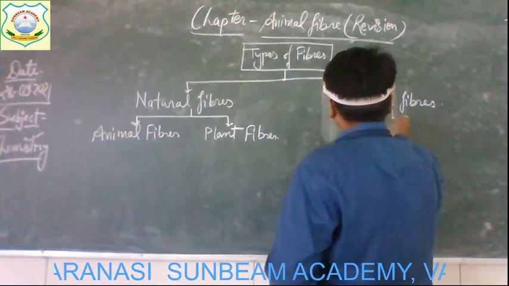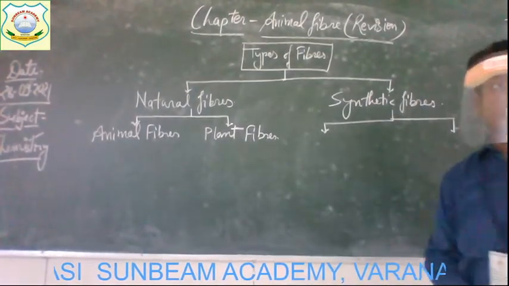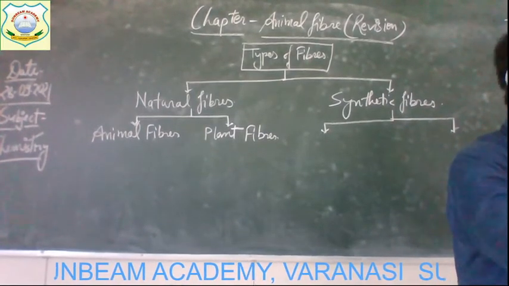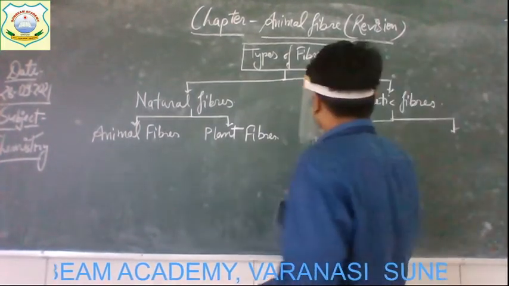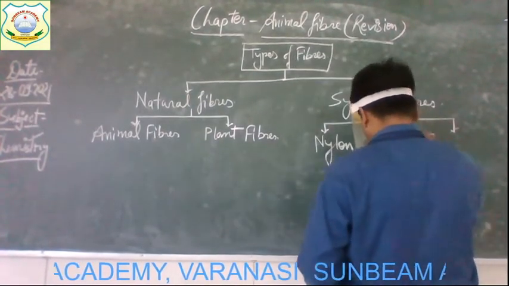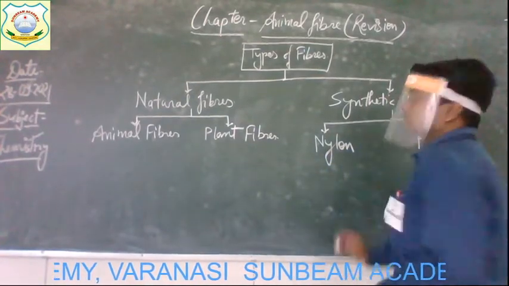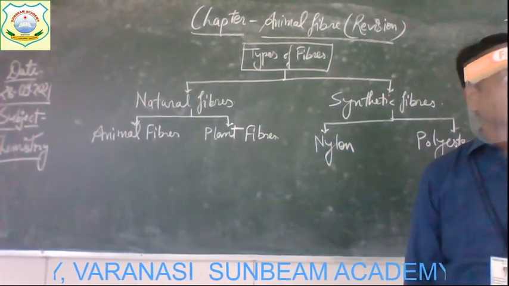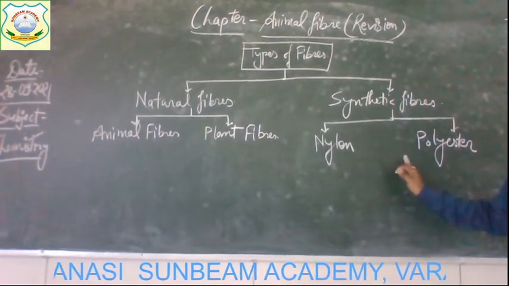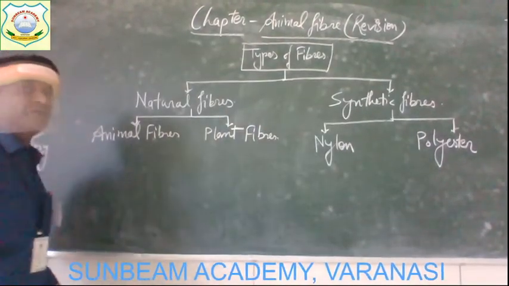Now, the synthetic fiber. There are mainly two groups of synthetic fiber. There are many kinds of synthetic fiber, but they can be grouped in two. The first one is nylon and the second one is polyester. Right? Synthetic fibers, that is nylon and polyester. Now come to the plant fibers and animal fibers.